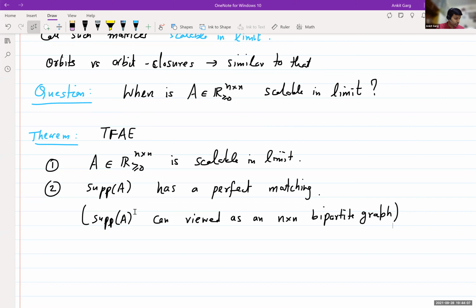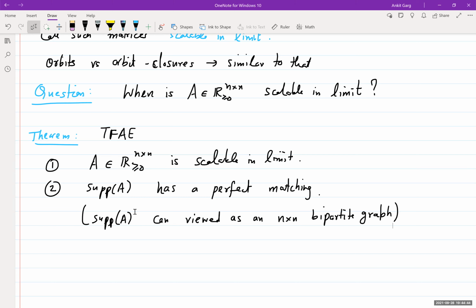Feel free to ask any question. Can you drive it to any perfect matching of your choice? I mean, any permutation matrix in the support of your choice? No, one cannot control that. In most cases, probably all cases, the final doubly stochastic matrix that we get will be unique, a unique doubly stochastic scaling, and that will be some convex mixture of these perfect matchings.